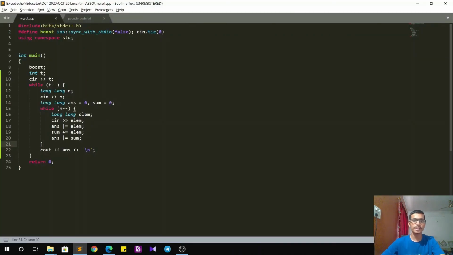Regarding the time complexity of this code, in each test case, we are just taking the input for the n elements while maintaining a prefix sum and as well as doing the OR with the answer variable. So it is safe to say that the time complexity of this code is big O of n.